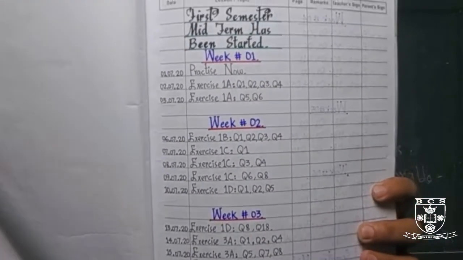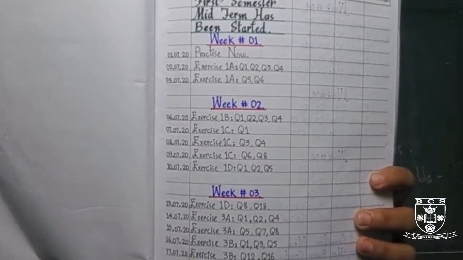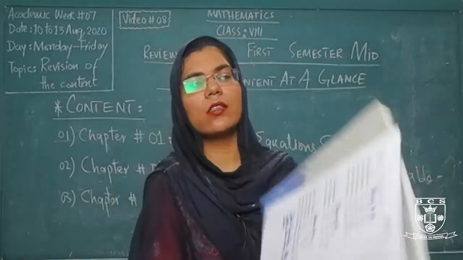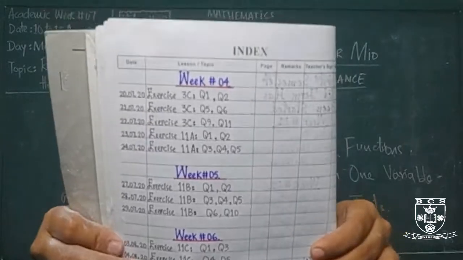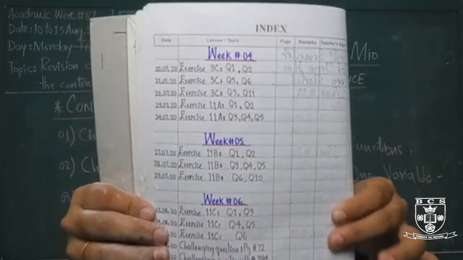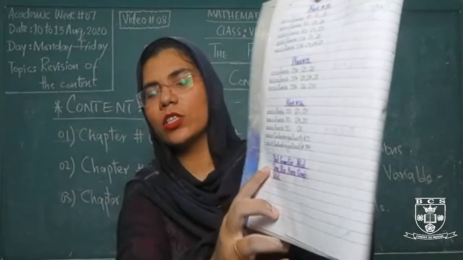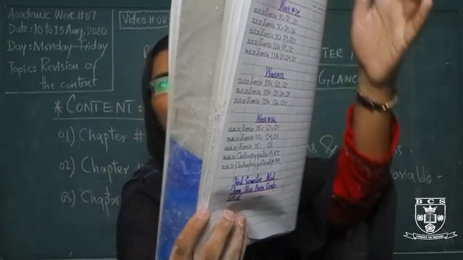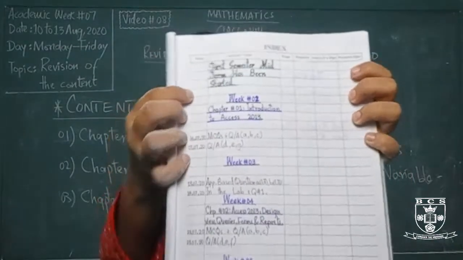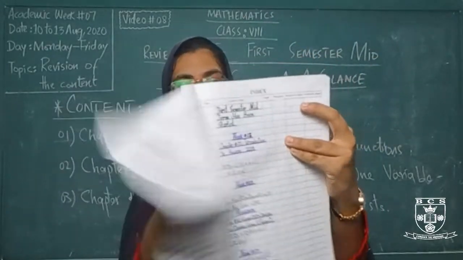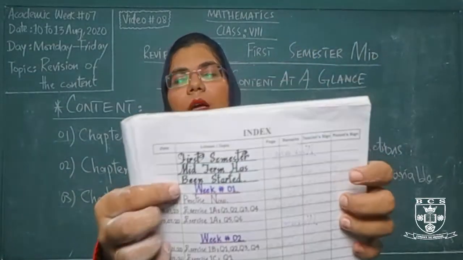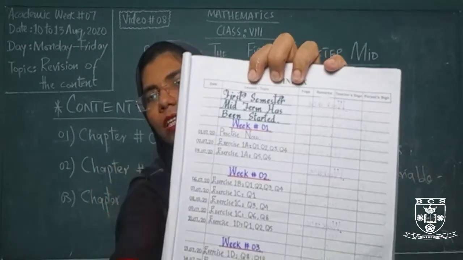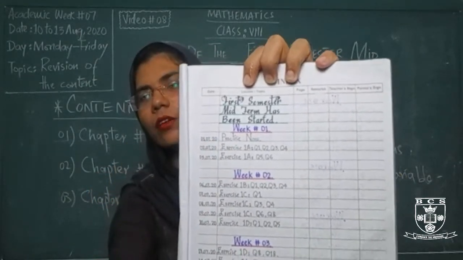This is the complete index for your week number 1, 2, 3, and on the very next page this is your week number 4, 5 and 6. As you can see, right over here I have mentioned first semester midterm content has been completed, and you can see over here we have mentioned first semester midterm has been started, and you can also see that the content is very clear with the date.